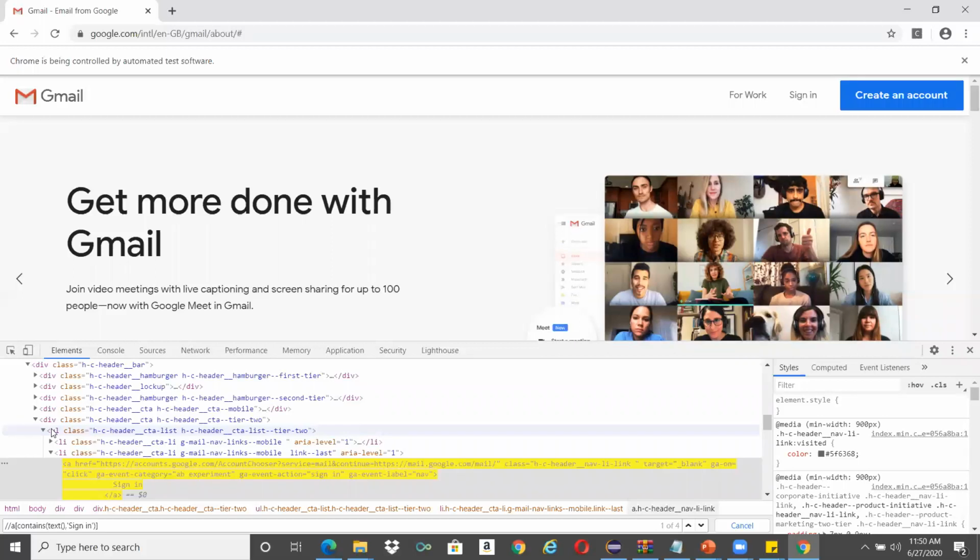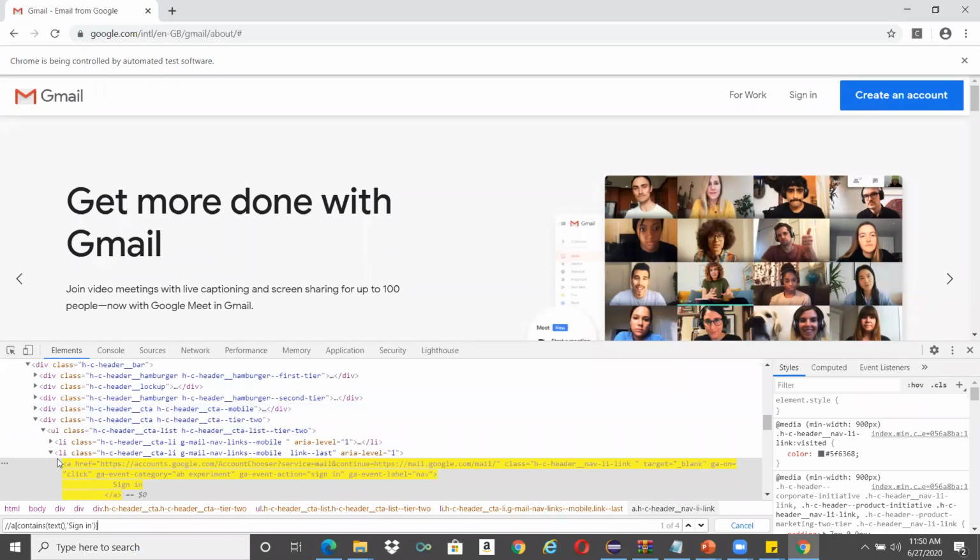The ancestors are UL and div, and again this div, not this one, this div is an ancestor. Like that, we have a structure. Probably I will share it next time, or you can also Google it.